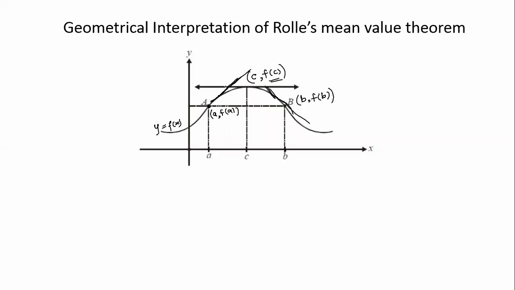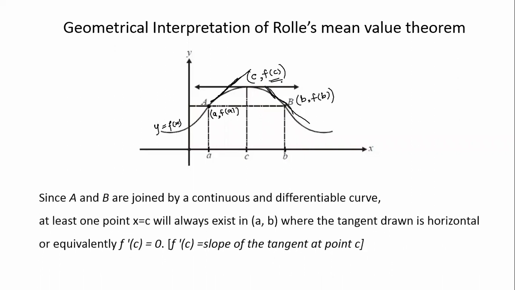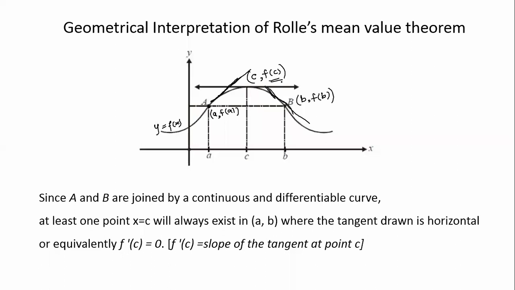That this is tangent. And the tangent is exactly parallel to the x-axis. That means perpendicular to the y-axis. That is constant. And thus for that point, f dash c will be equal to 0. You can see, since a and b are joined by a continuous and differentiable curve, at least one point x equal to c will exist in that interval where the tangent drawn is horizontal. That means f dash of c is equal to 0.